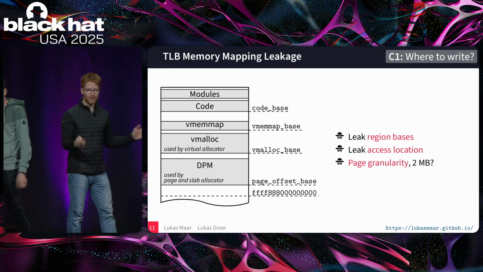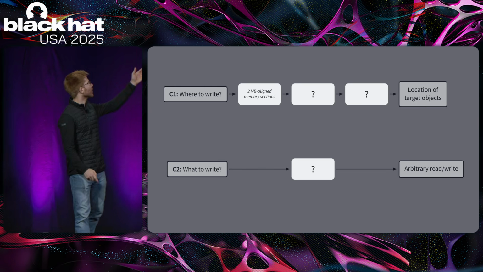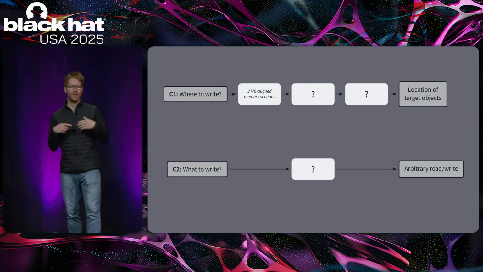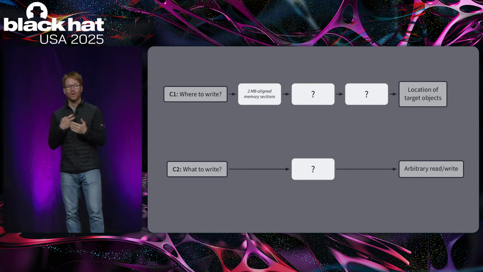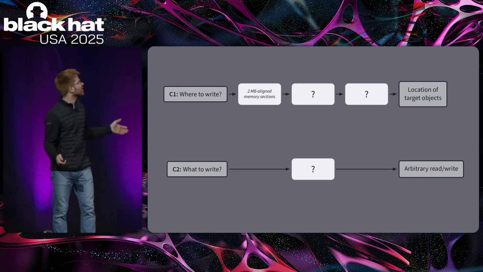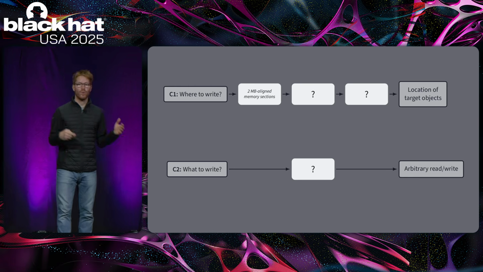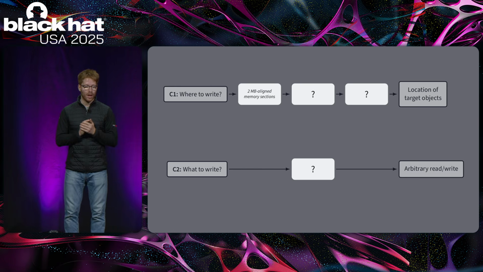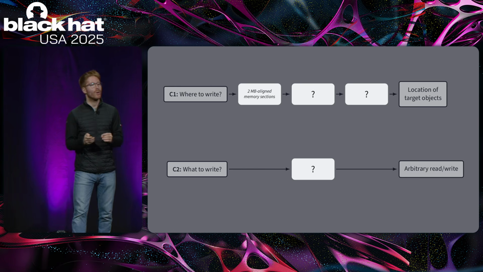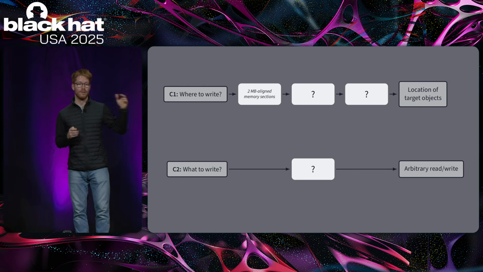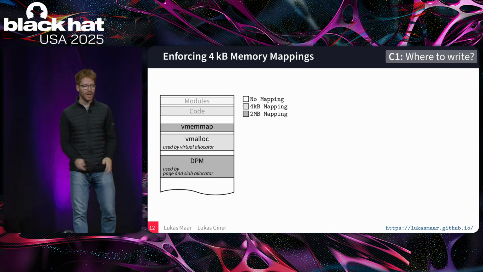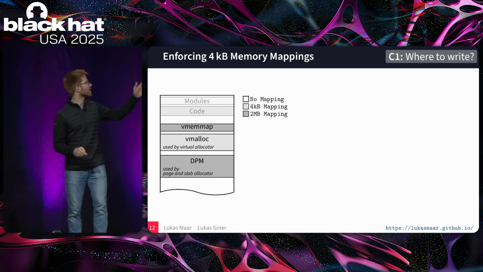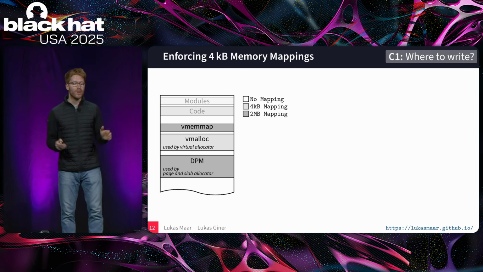Yeah, does this solve our challenge? Now we have this intermediate step where we can leak 2 megabyte aligned kernel sections, but we want to know the exact location of target objects. So unfortunately not yet, but as a next step we narrow down the granularity from 2 megabyte leakage to 4 kilobyte leakage. And before doing so, let's consider the memory layout in more detail.